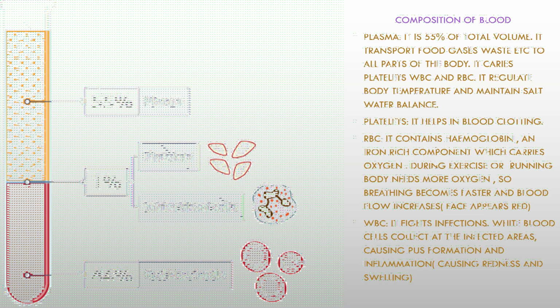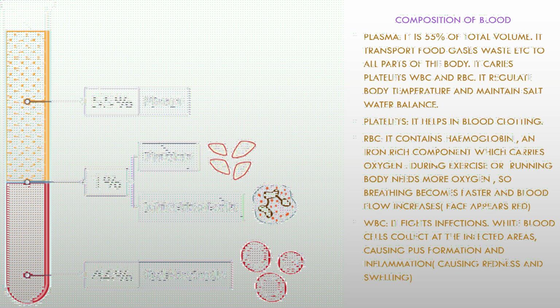Plasma. It is 55% of total volume. It transports food, gases, waste to all parts of the body. It carries platelets, WBC, and RBC. It regulates body temperature and maintains salt-water balance. All the WBC, RBC, and platelets are present in the plasma. Platelets help in blood clotting.